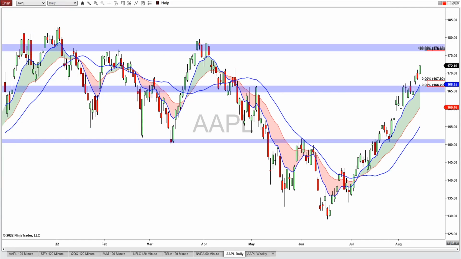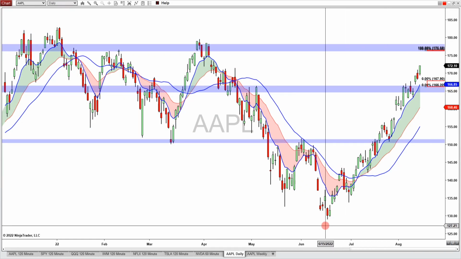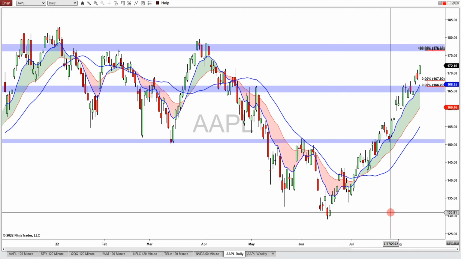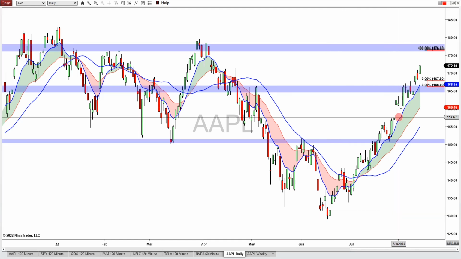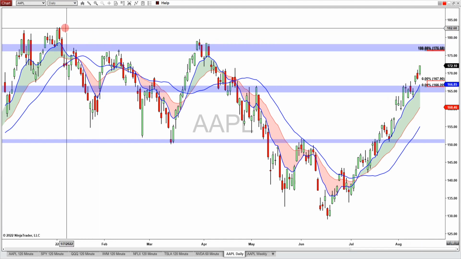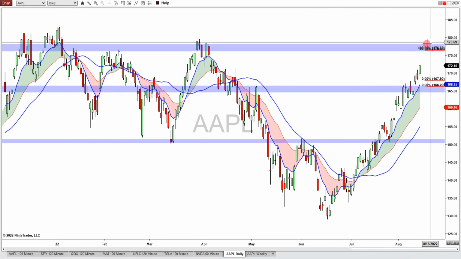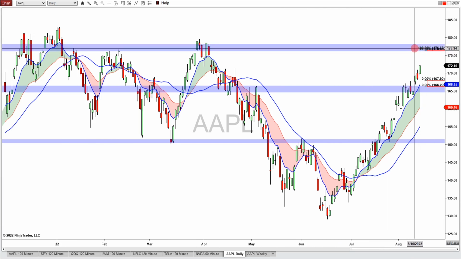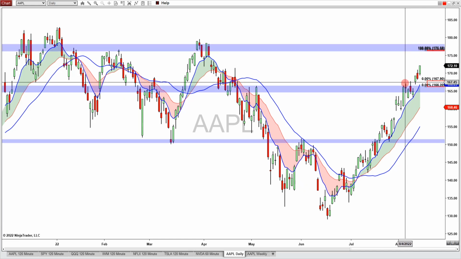Apple has been the bright spot for the market since the June low. It's been up over 33% since then, and more remarkably, it is only a bit more than 6% from its all-time high. We see the upper range of the weekly expected move to be between 176.60 and 166.20, and it is sitting right at the edge of the potential resistance zone. And the lower range between 167.90 and 166.20, and it is sitting right on top of this potential support zone.